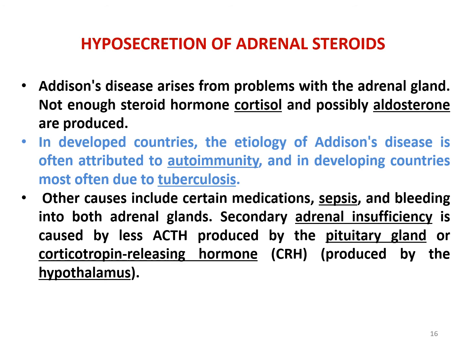Addison's disease arises from a problem within the adrenal gland. Not enough steroid hormone, or cortisol, or possibly aldosterone, is produced. In developed countries, the etiology of Addison's disease is often attributed to autoimmunity to various organs as well as the adrenal cortex. In developing countries, it is most often adrenal tuberculosis. Other causes include certain medications, sepsis, that is infection throughout the body, and bleeding into the adrenal gland. Secondary adrenal insufficiency is caused by less ACTH produced by the pituitary gland or CRH produced by the hypothalamus for any reason.